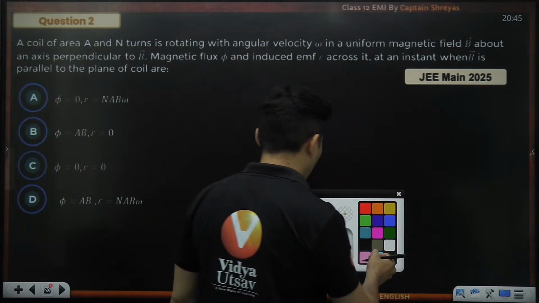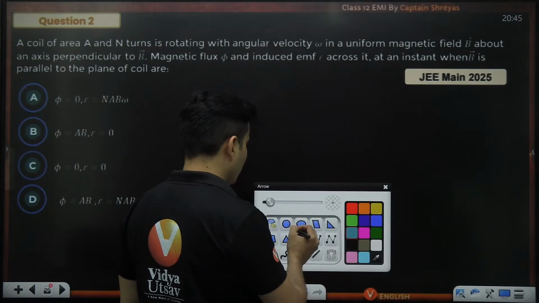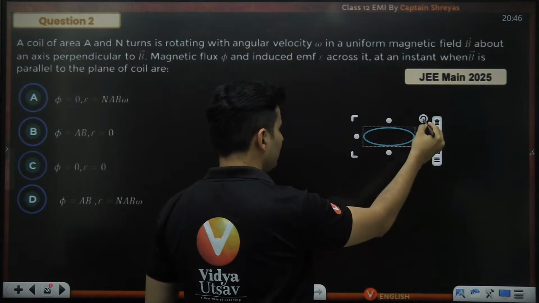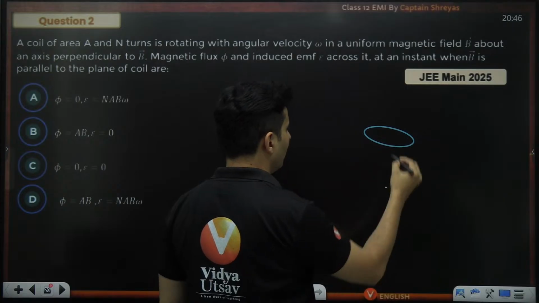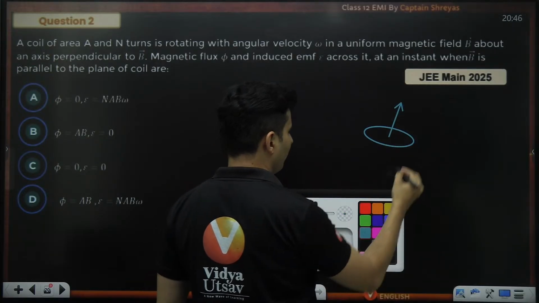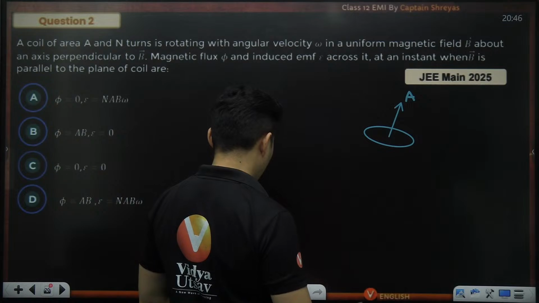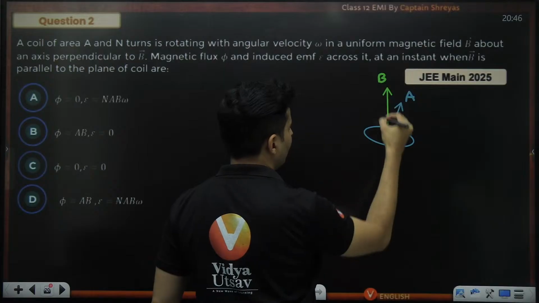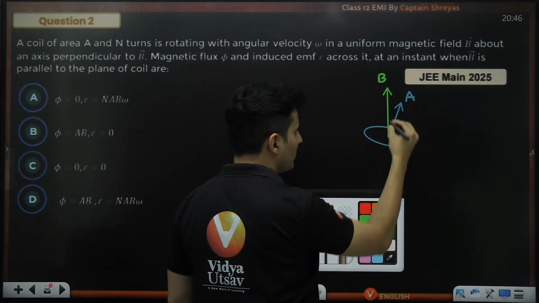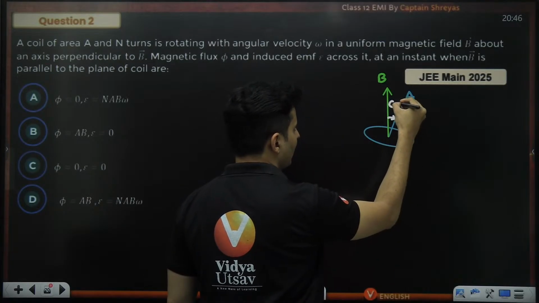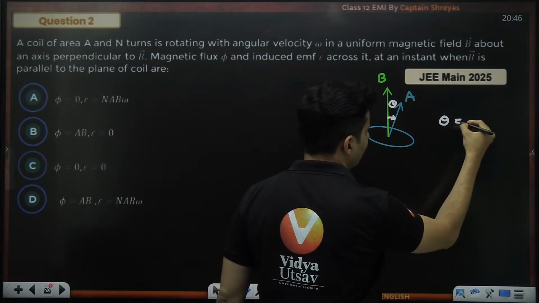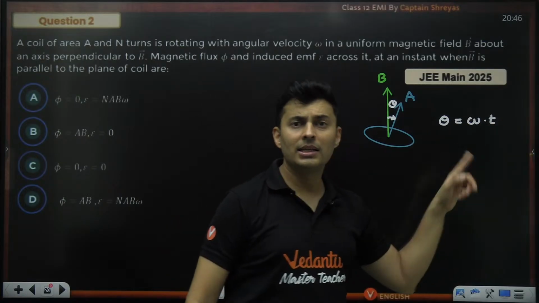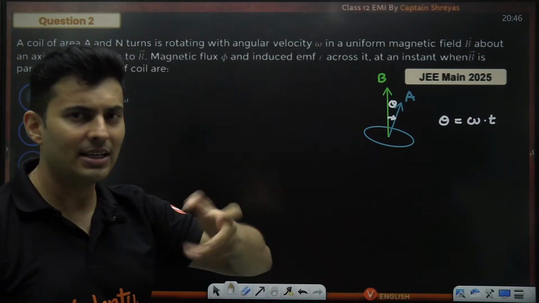So, say for example, if you take this particular coil like this, and it is rotating right now. This is our area vector. And let's say the magnetic field is like this. This angle that you see over here, that angle theta, is angular speed into time, because omega is theta by t. Theta will be omega into t. Omega is the angular speed, t is the time.